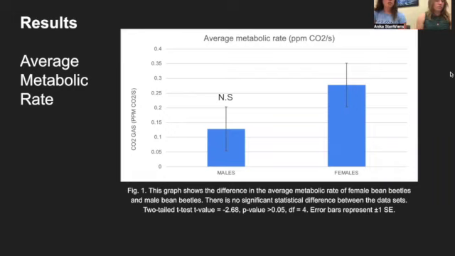As you can see, there is no significant statistical difference between the 2 sex treatment groups, because the p-value ended up being greater than 0.05. The female metabolic rate ended up being 0.278 parts per million CO2 per second, versus the male metabolic rate, which was 0.129 parts per million CO2 per second.